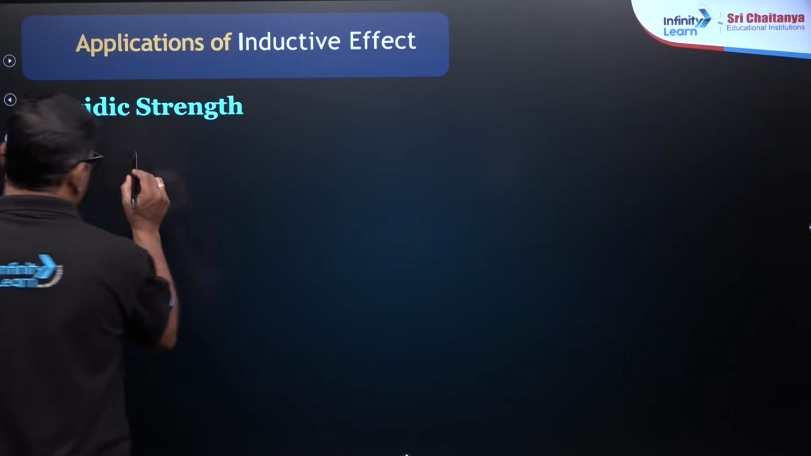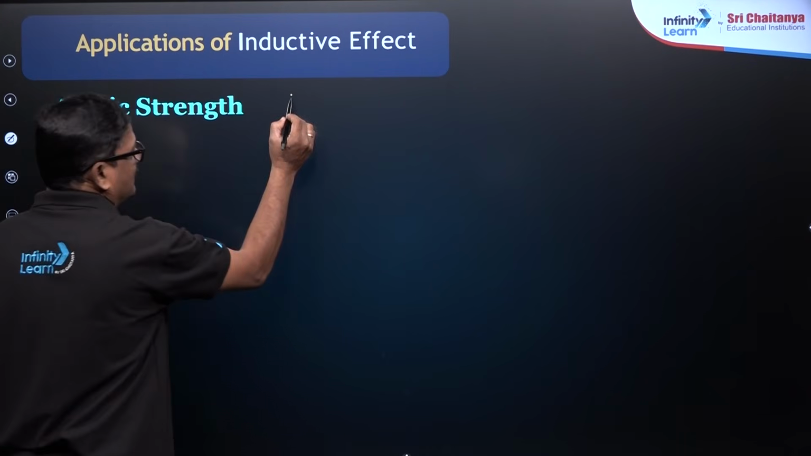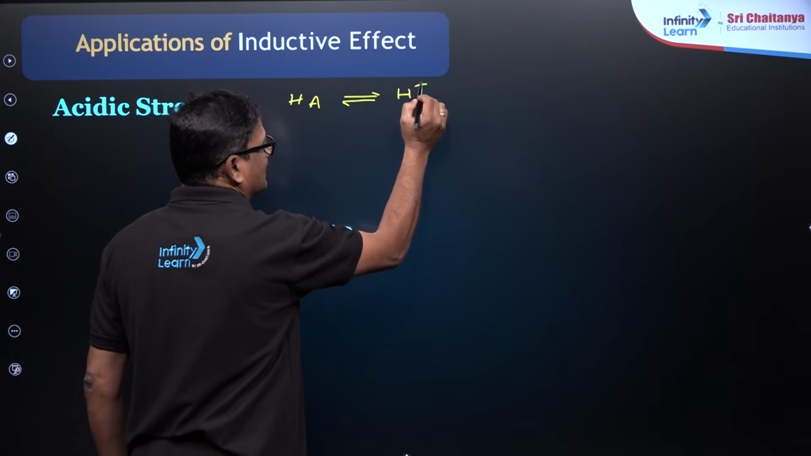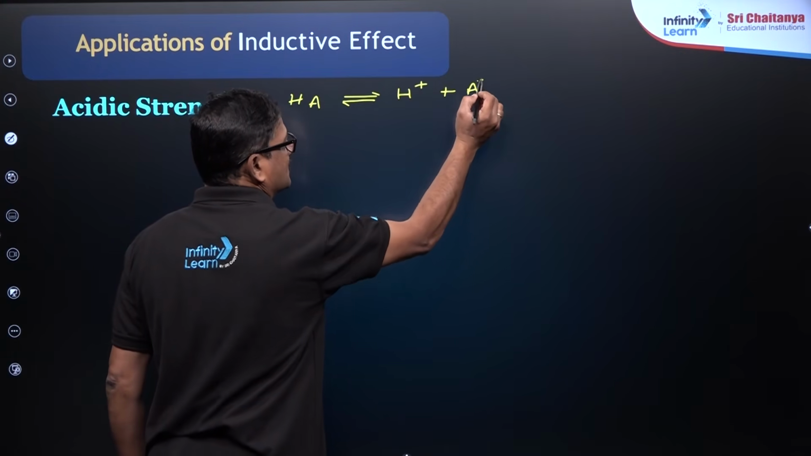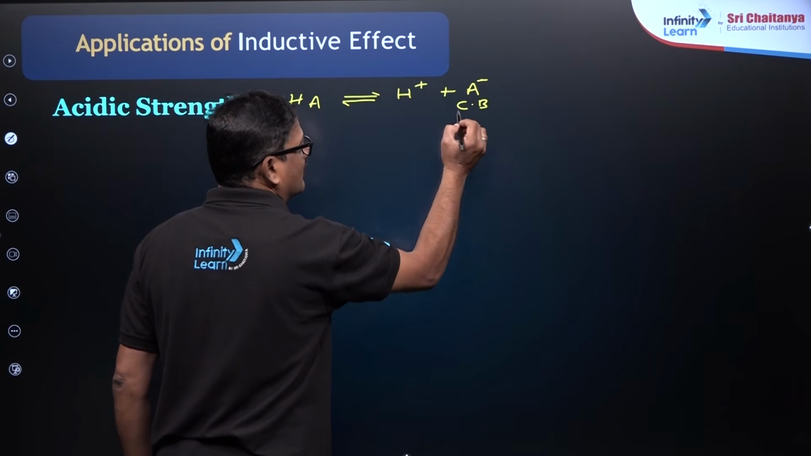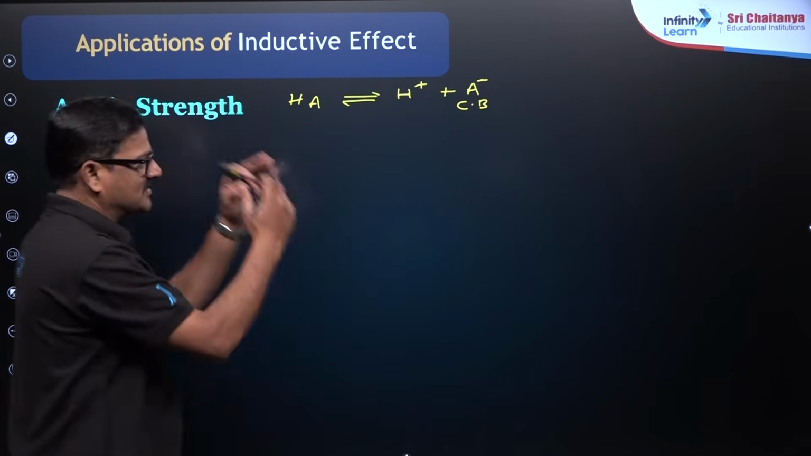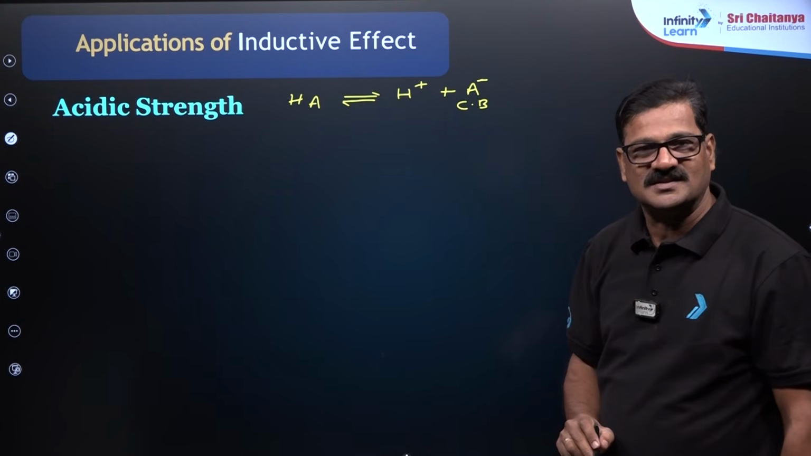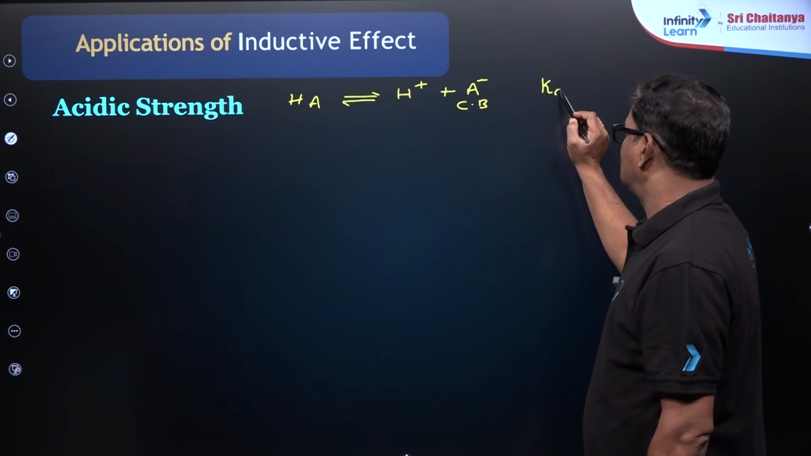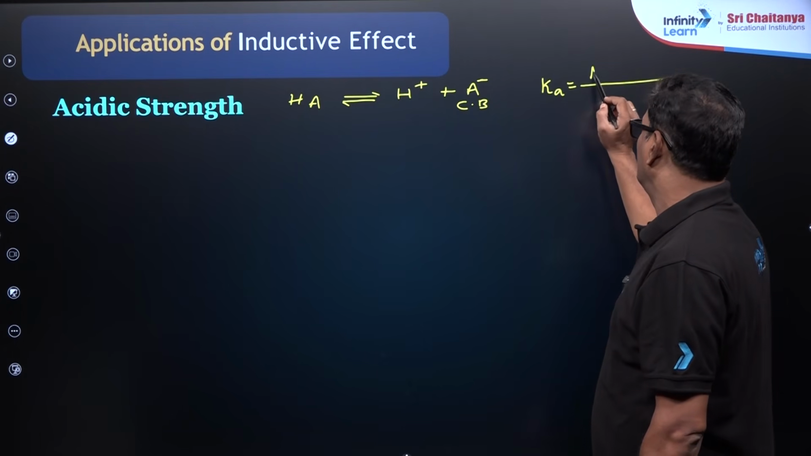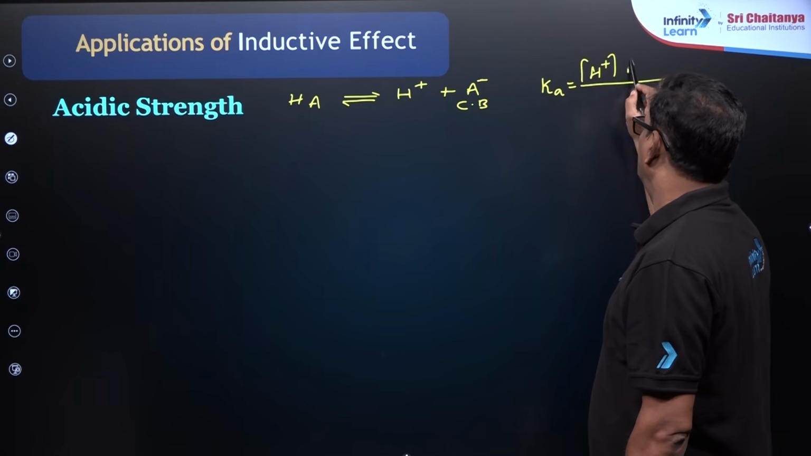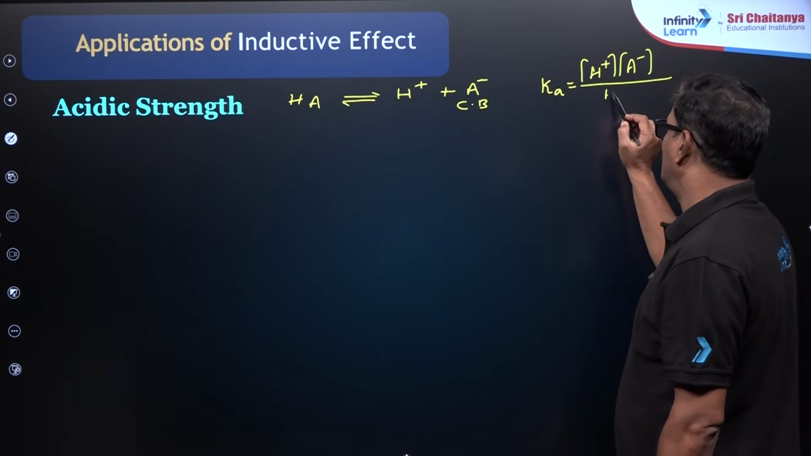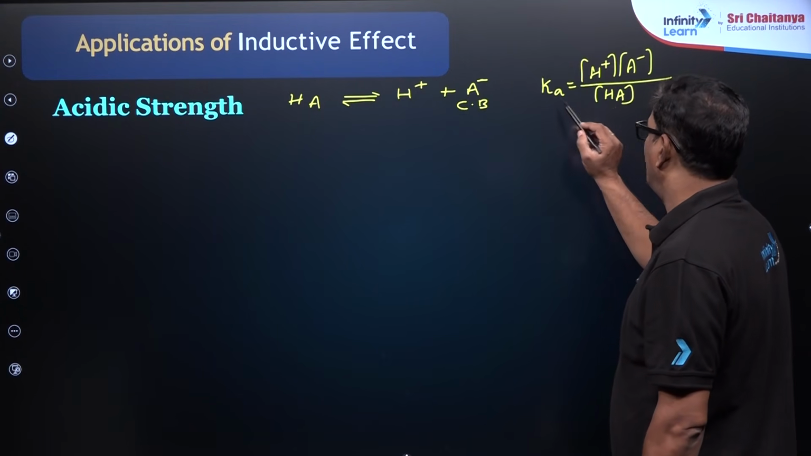In this acidic strength, let us say HA is a weak acid and it is going to give you H plus and A minus. This is what is called a conjugate base or conjugate anion. As it is a weak acid, let us take acetic acid. Acetic acid gives us H plus and acetate ion. For the acid dissociation constant, let us apply ionic equilibrium here: H plus concentration and A minus concentration, where A minus means anion, its conjugate base, divided by HA. So this is the acid dissociation constant.